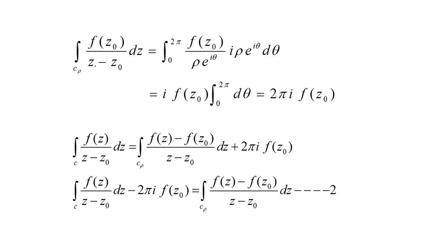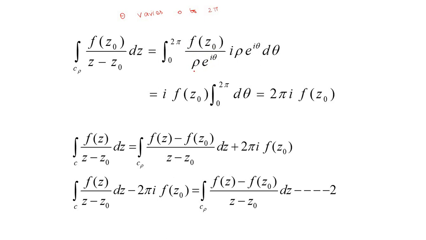Therefore we may write integral over C rho of f(z0) divided by z minus z0 into dz equal to, and theta is the only variable, and theta varies from 0 to 2 pi. Since C rho is a circle, the variation is from 0 to 360 degrees, so we write 0 to 2 pi as the limit. f(z0) we keep as it is.